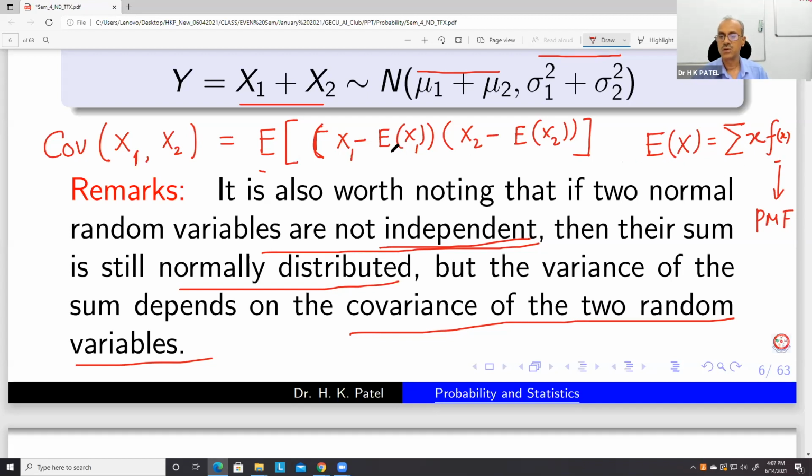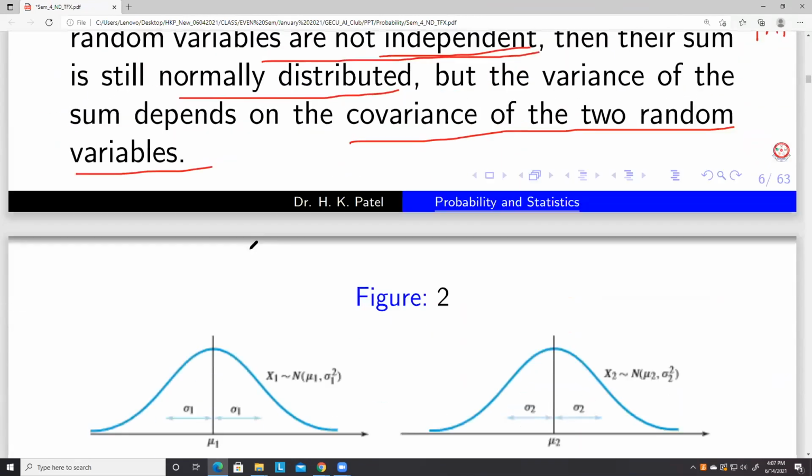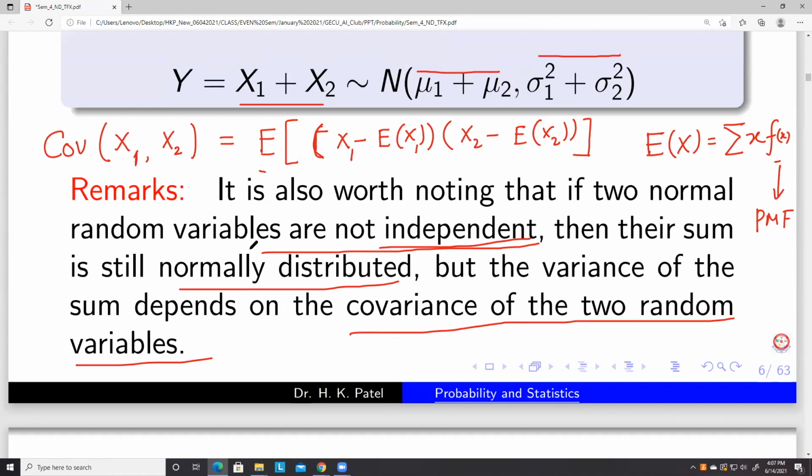So if we know random variables x1, x2, we can find EX1, EX2, and then apply E again. So we can find this value, which is the dependency measure between the two dependent variables x1 and x2. Sir, EX1 and EX2 are means, right? Yes, right. It is the mean of x1 and this is the mean of x2.